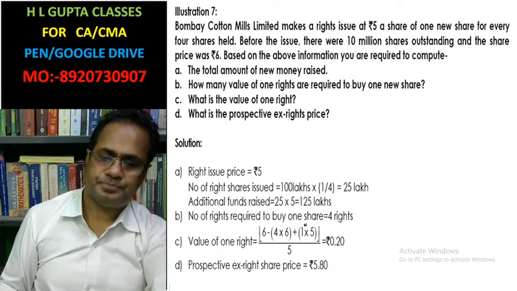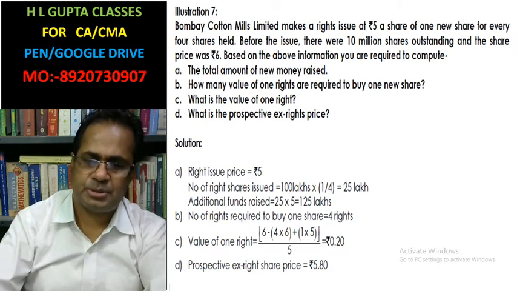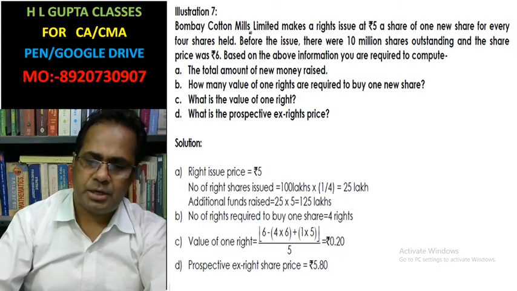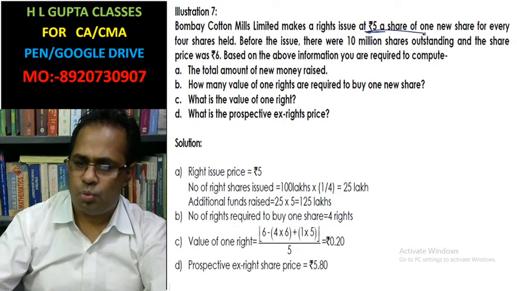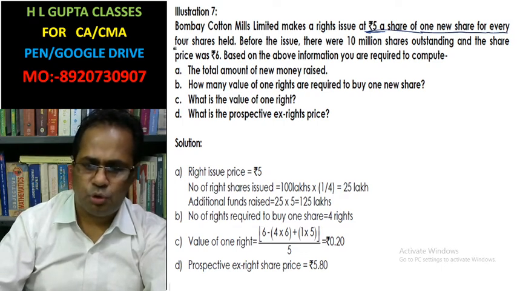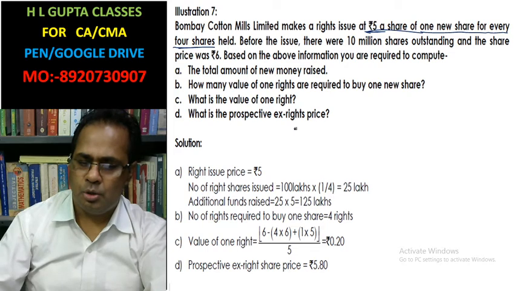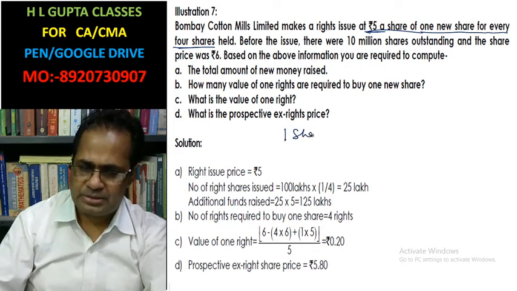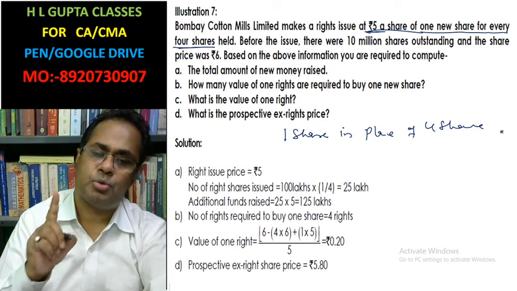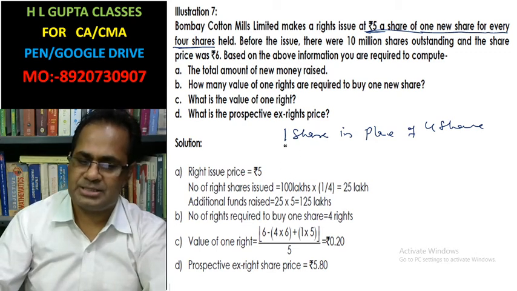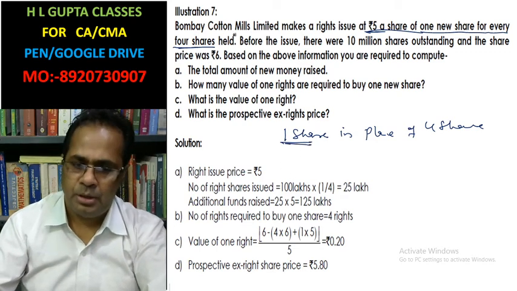Look here, illustration number 7. Bombay Cotton Mills Limited makes a right issue at rupees 5 a share, one share for every 4 shares. If you have 4 shares, then you are able to purchase one right share.